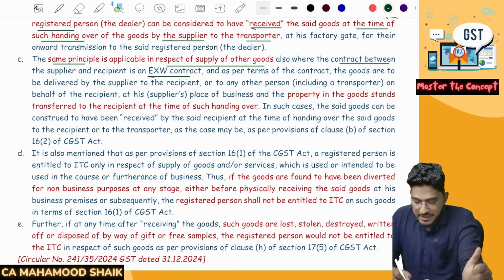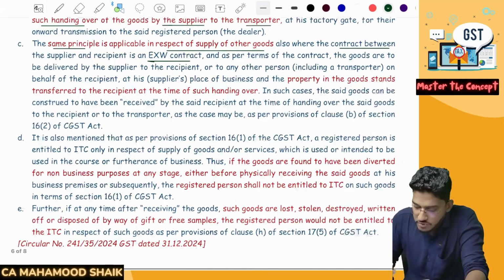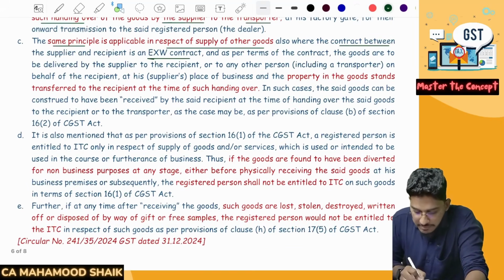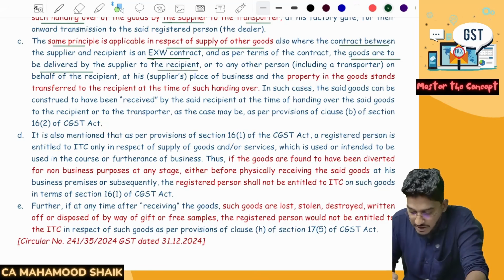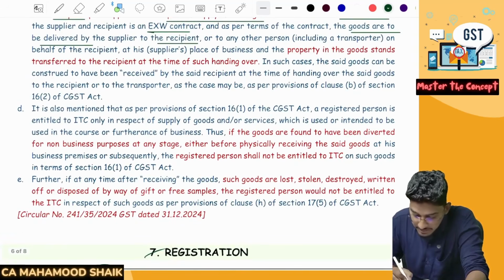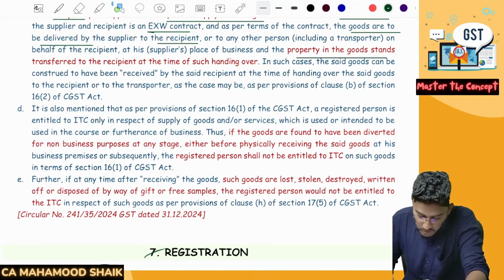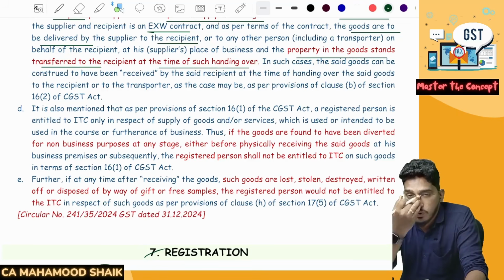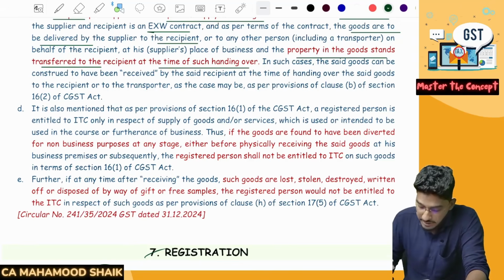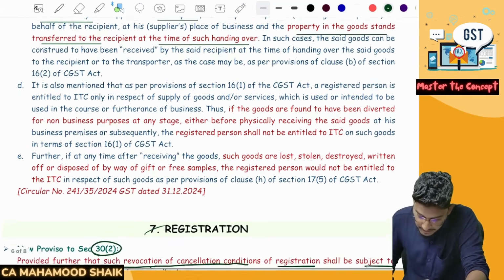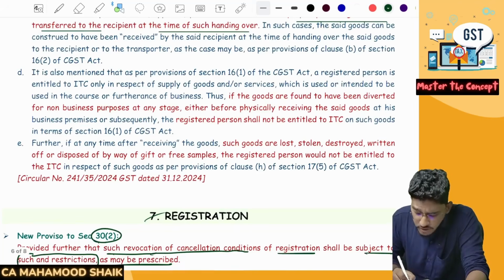Right. The same principle is applicable in respect of supply of other goods also, wherever the contract between the supplier and recipient is an ex-works contract, and as per the terms of the contract, the goods are to be delivered by the supplier to the recipient or any other person on behalf of the recipient. The property in the goods is deemed to transfer to the recipient at the time of such handing over. Whenever the goods are handed over to the transporter, at that point of time only, the goods are deemed to be delivered.